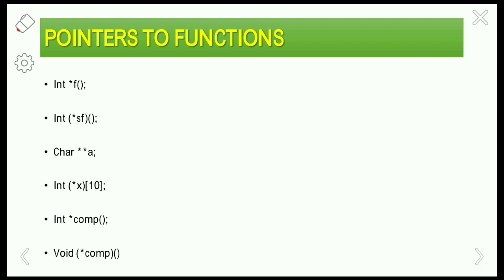So next one is void (*comparison)(). Here *comparison is a pointer, so it is a pointer to a function. *comparison is a pointer that points to a function. So comparison is a pointer to a function that returns type void.